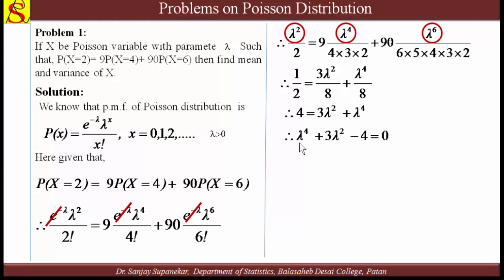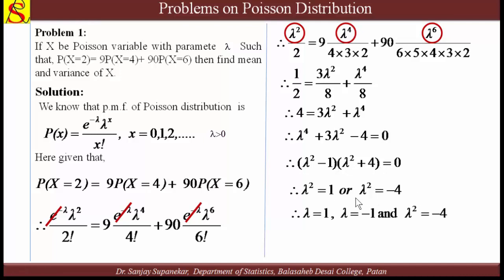This can be written as lambda raised to 4 plus 3 lambda square minus 4 is equal to 0. Factorizing this expression as lambda square minus 1 into lambda square plus 4, which is an easy task, and solving this we get lambda square equal to 1 or lambda square equal to minus 4.